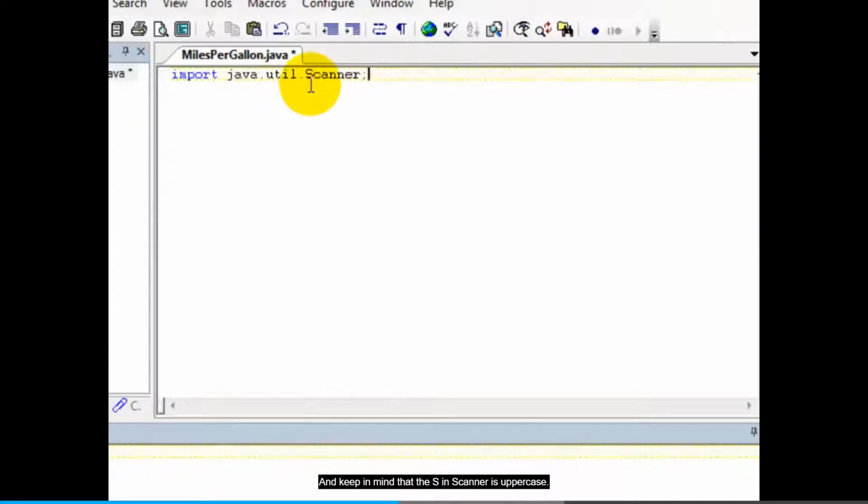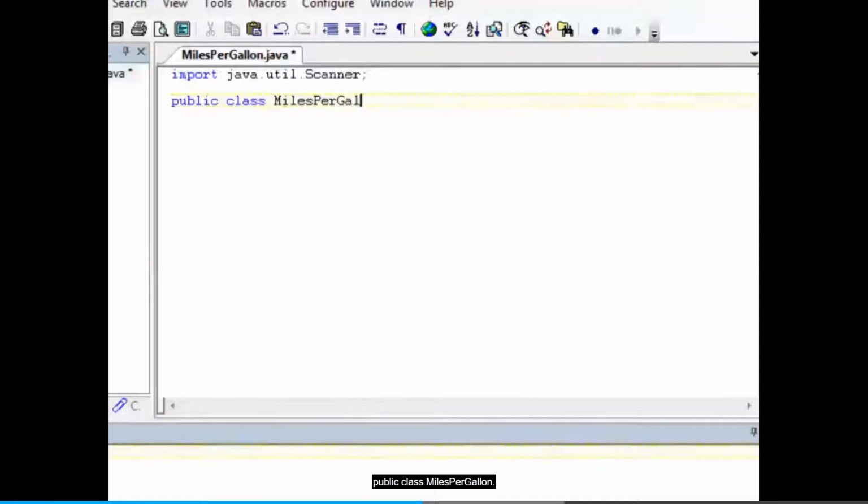Now we can start the public class declaration. This program, I've named the file MilesPerGallon.java, so the public class that's in this file needs to be named MilesPerGallon. Public class MilesPerGallon.